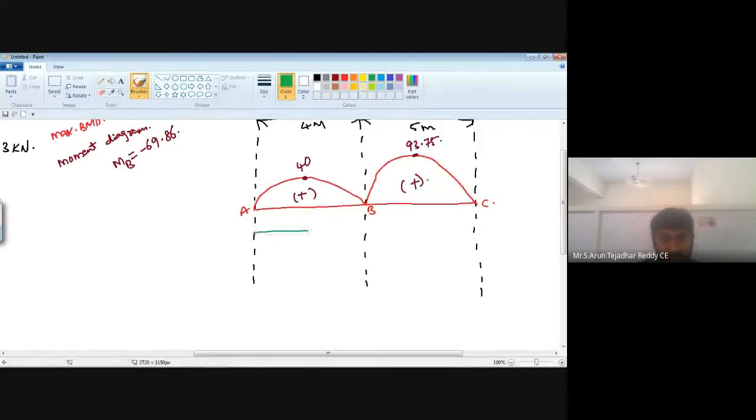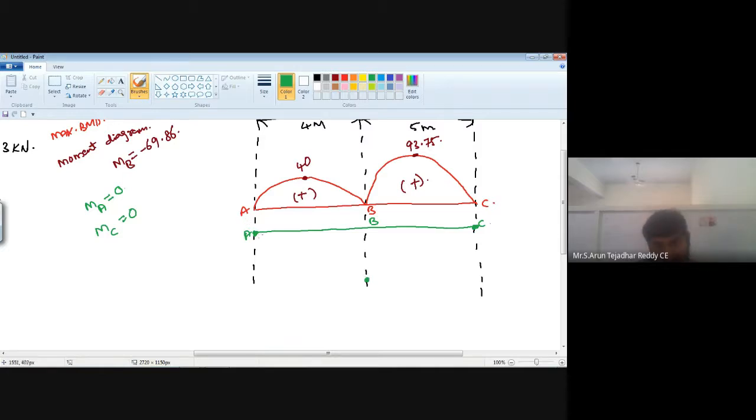Once again draw the same diagram, A, B, C. So MB we got is minus 69.86. This is the intermediate support, and we have two end supports where MA is equal to 0 and MC is equal to 0. It means at point A it is 0, at point C it is 0. But we have MB as minus 69.86. Minus means we'll get the point somewhere here.